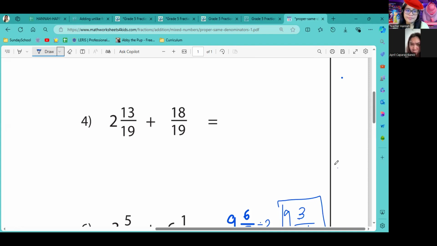So 13 plus 18 is 31 over 19. Okay, and then 31 divided by 19 is 1.